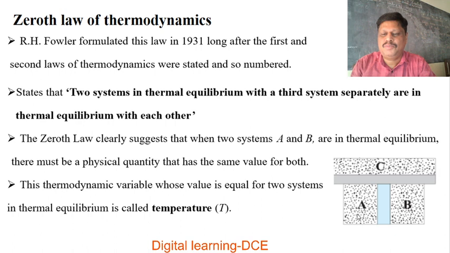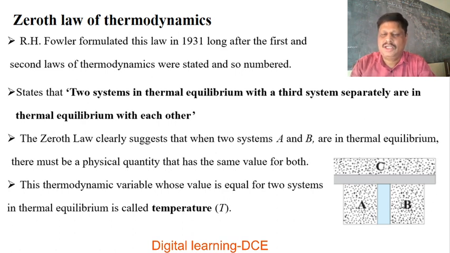If A is separately in thermal equilibrium with C, and B is also separately in thermal equilibrium with C, then these two are also in thermal equilibrium with each other. That is the statement of the zeroth law of thermodynamics.